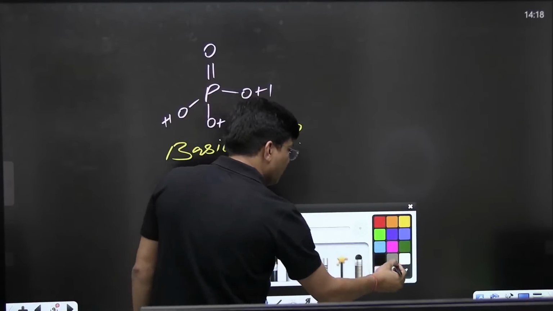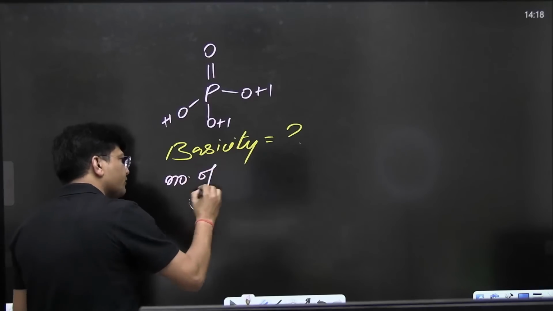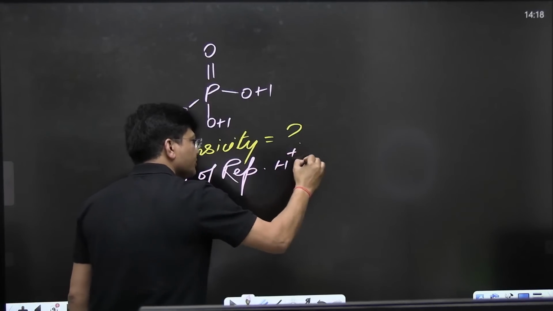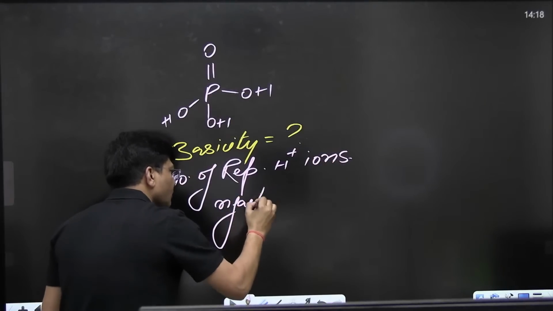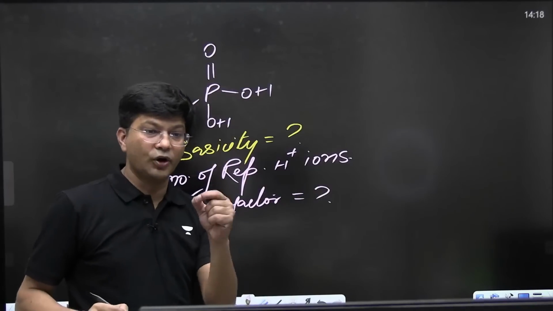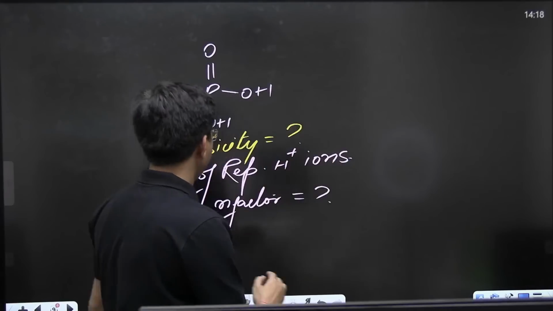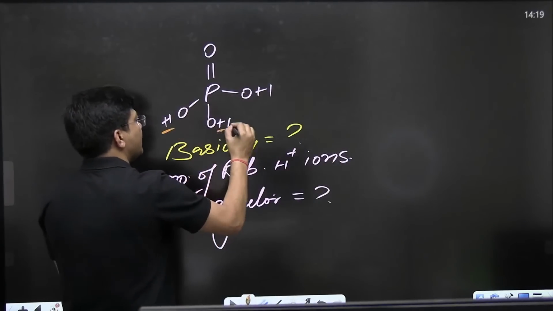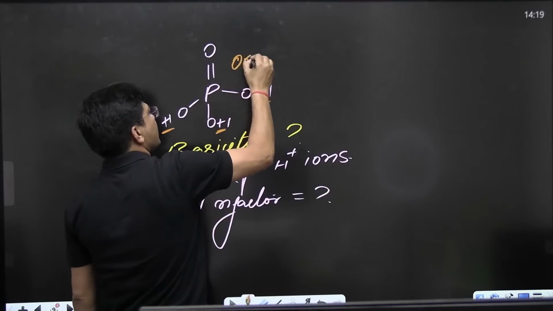Basicity means the number of replaceable H plus ions, or we can say that is the N factor of this acid. What's that value? I want to see in the chat section. 3. Very good. Fantastic. So these 3 H plus ions are replaceable, and the name of this acid is orthophosphoric acid.